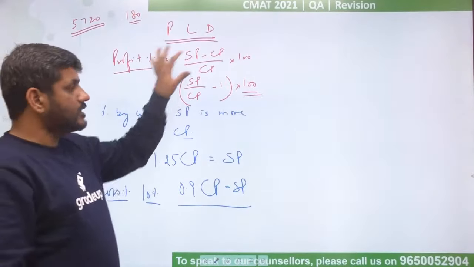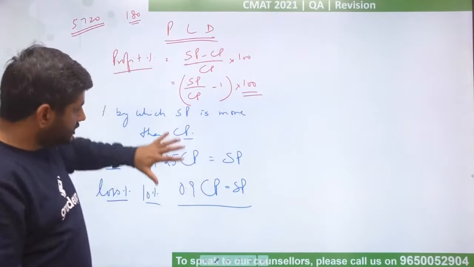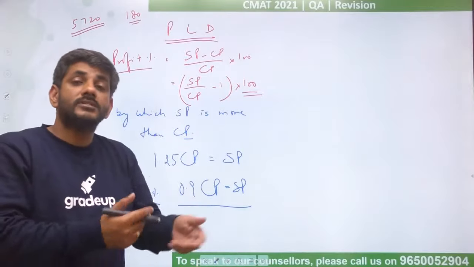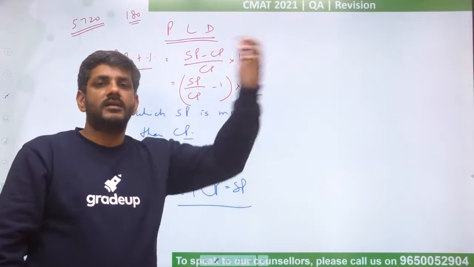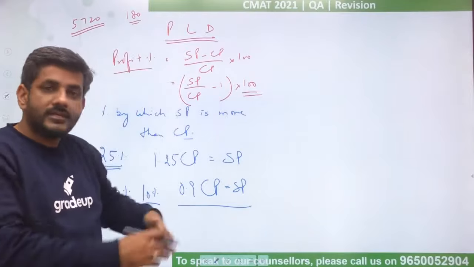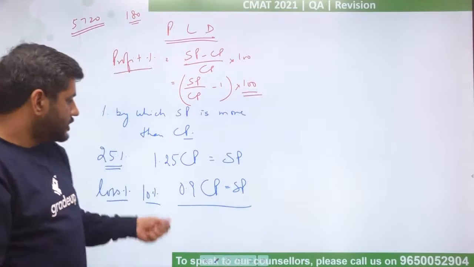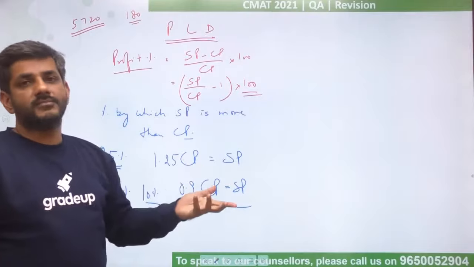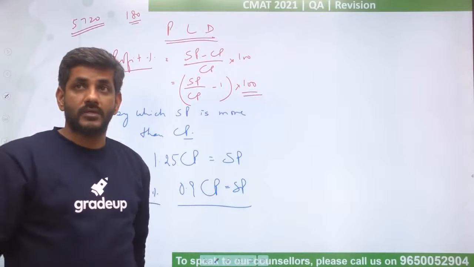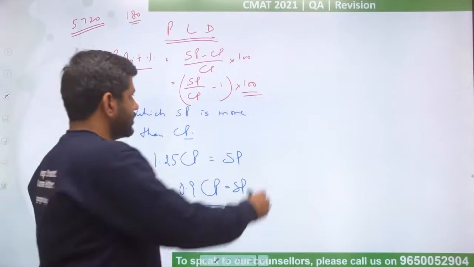So rather than going with the formula, I think we should understand this portion, that this is the percentage by which something is to be increased to become that thing, or something is to be decreased to become that thing. The point is that what is the base, that becomes important for us. Which base are we using? This is what we have. Okay.